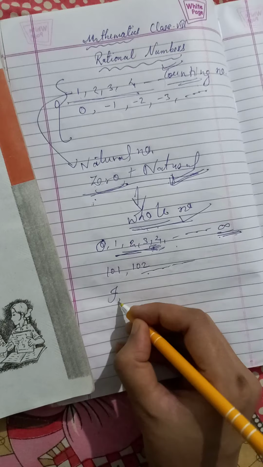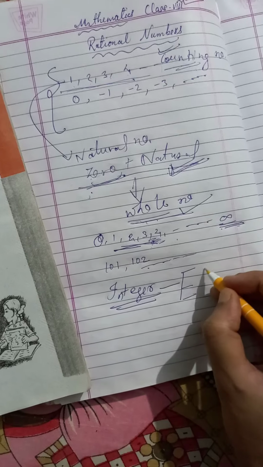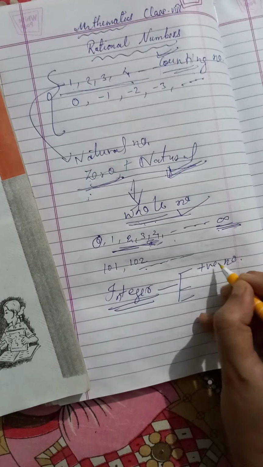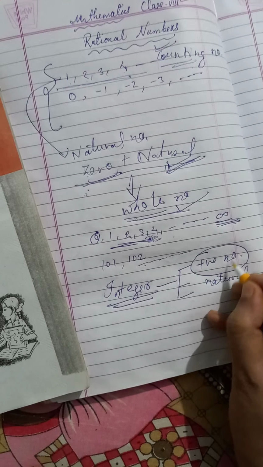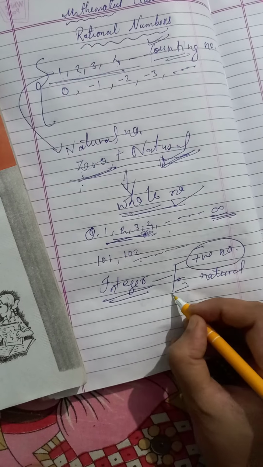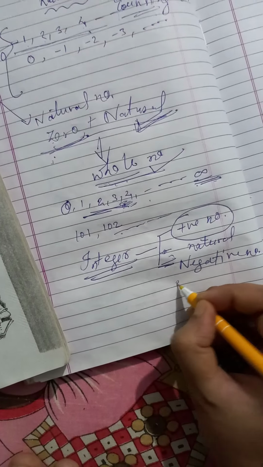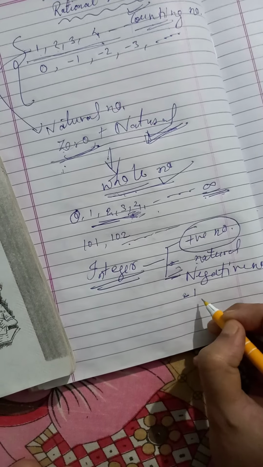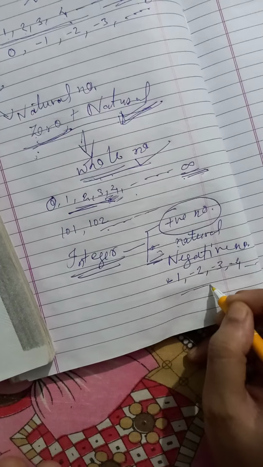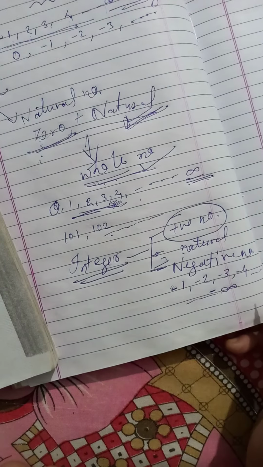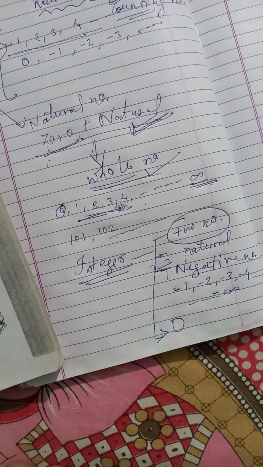Now come to integers. We can categorize integers into positive numbers. Positive numbers means all the natural numbers will be included in integers as positive numbers. Similarly, the second category is negative numbers. When we put a minus sign before all the natural numbers like -1, -2, -3, -4, etc., this also can go to minus infinite. And the third includes 0.